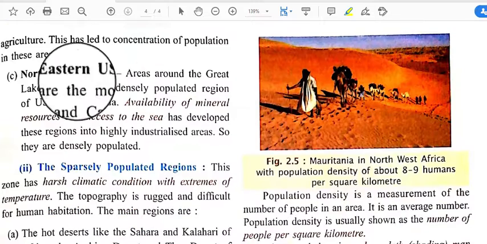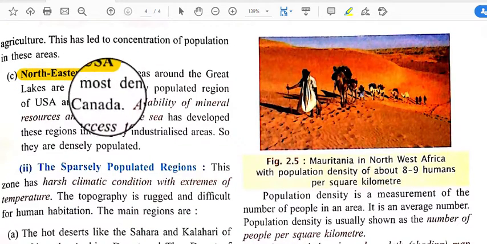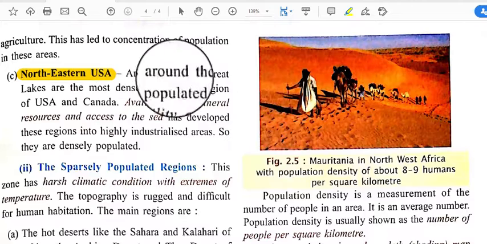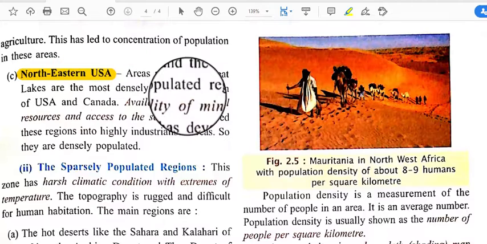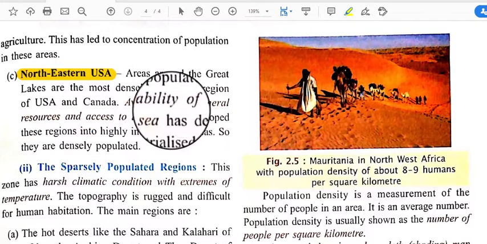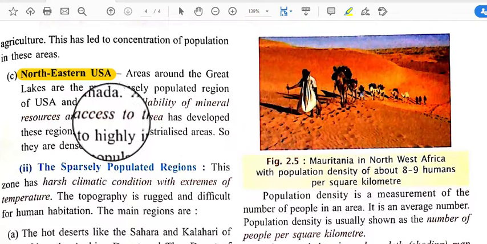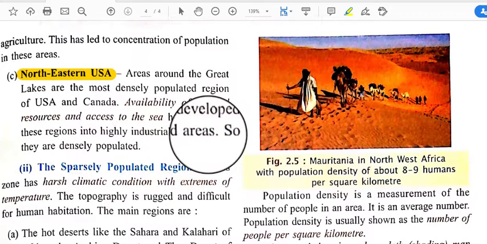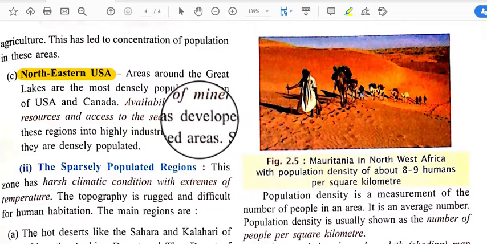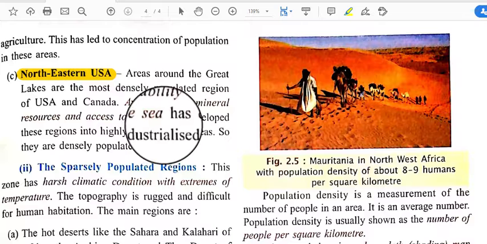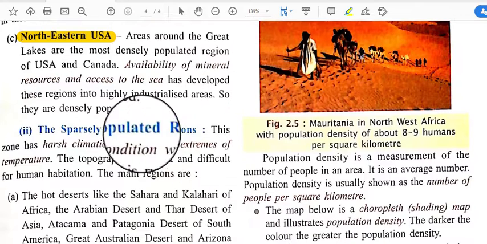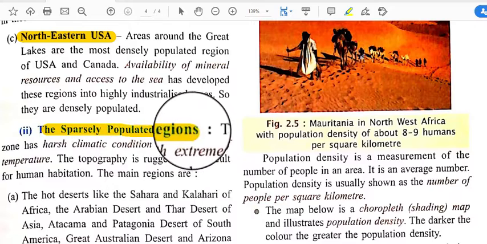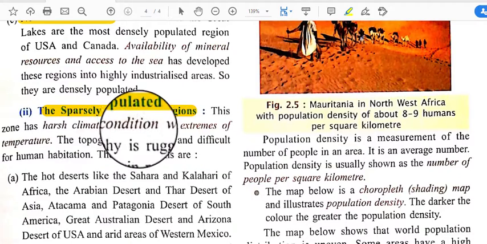A high density population region is the northeast of the USA, the area around the Great Lakes, which is the most densely populated region of the USA and Canada. The availability of mineral resources and access to the sea has developed these regions into highly industrialized areas. So where mineral resources are available and there is access to the sea or sea resources, the population is also very high. And next is the sparsely populated region. This zone has harsh climatic conditions.